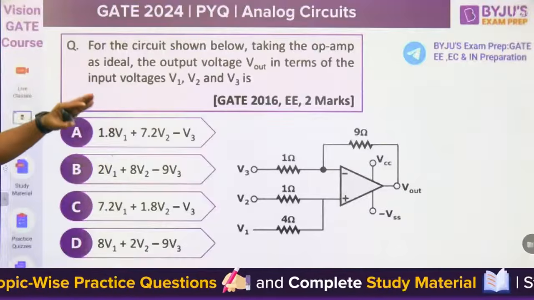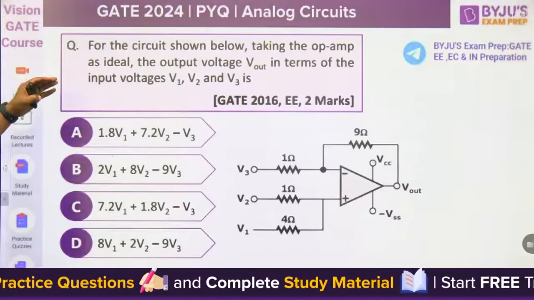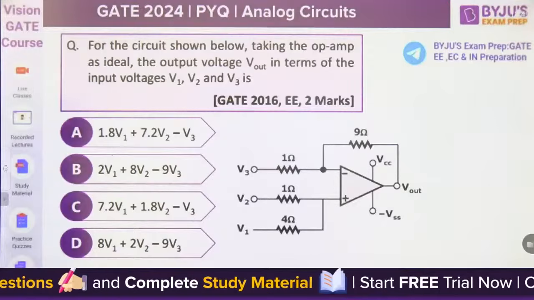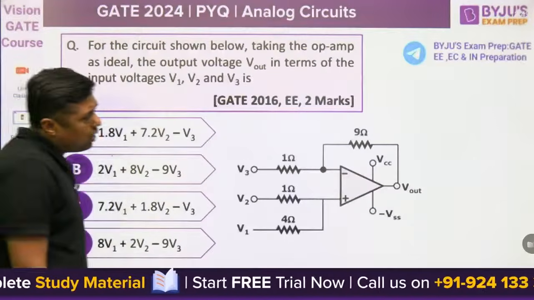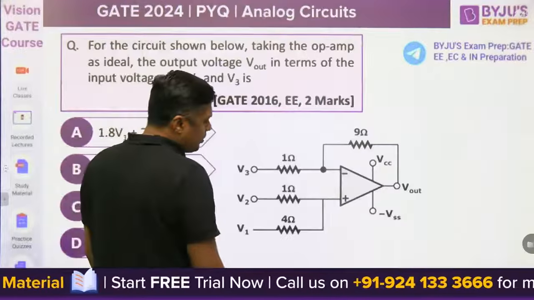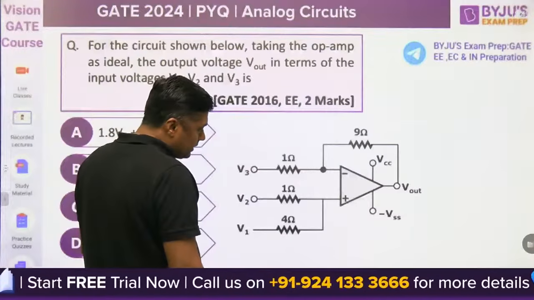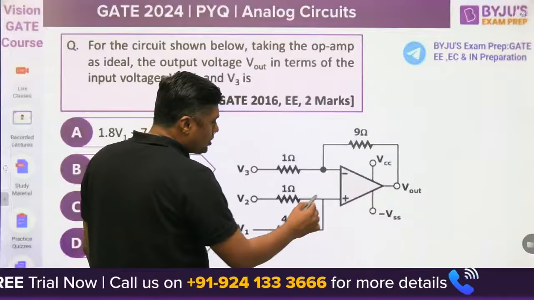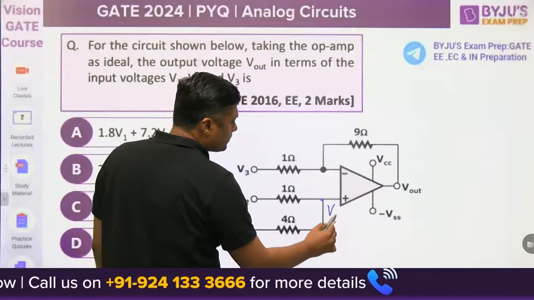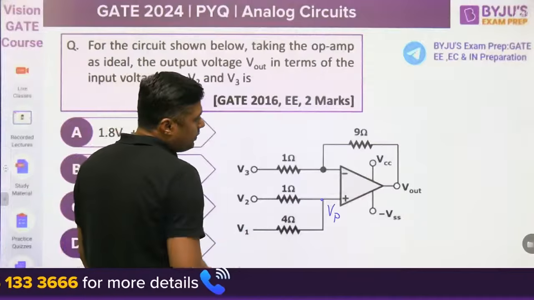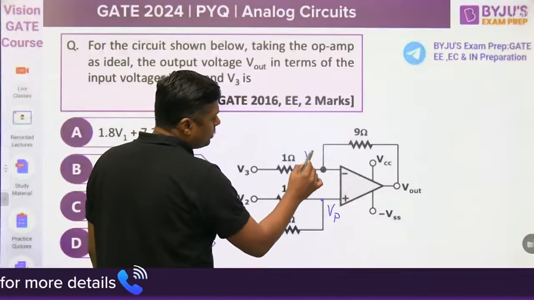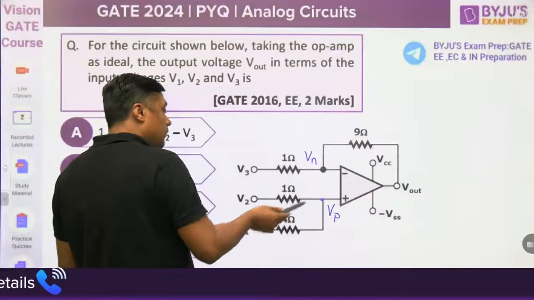Second question. For the circuit shown below, taking the op-amp as ideal, find the output voltage V out in terms of the input voltages V1, V2, V3. I'm giving you the hint: what is the voltage at this point? This is called Vp. First of all find the Vp, and this is called Vn. So there are two options.